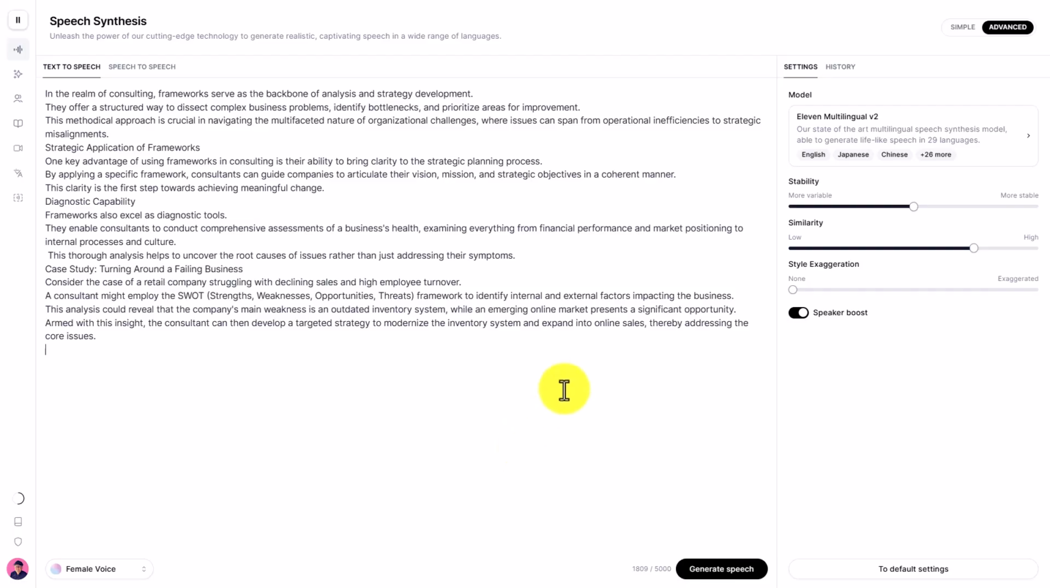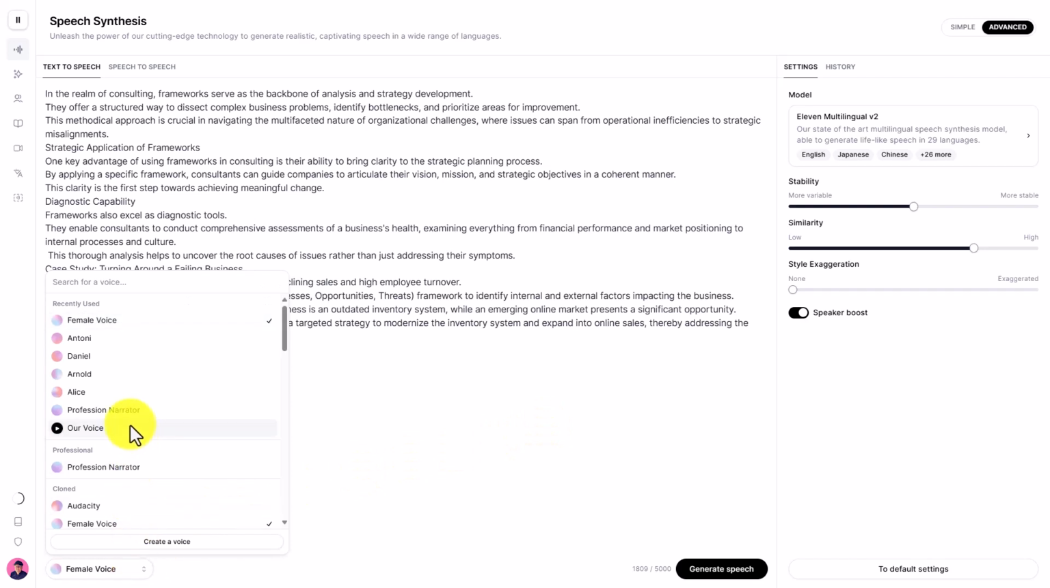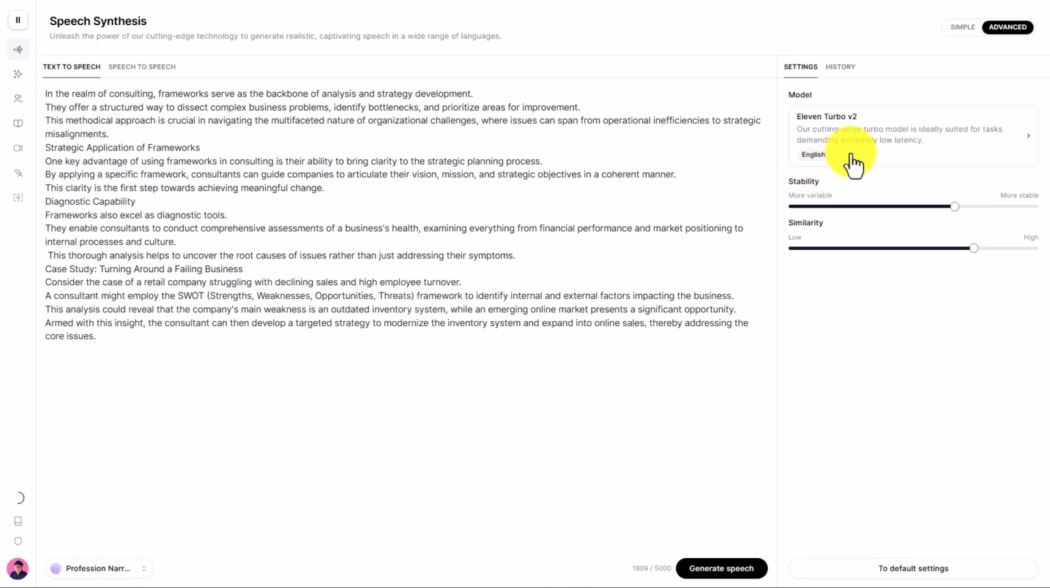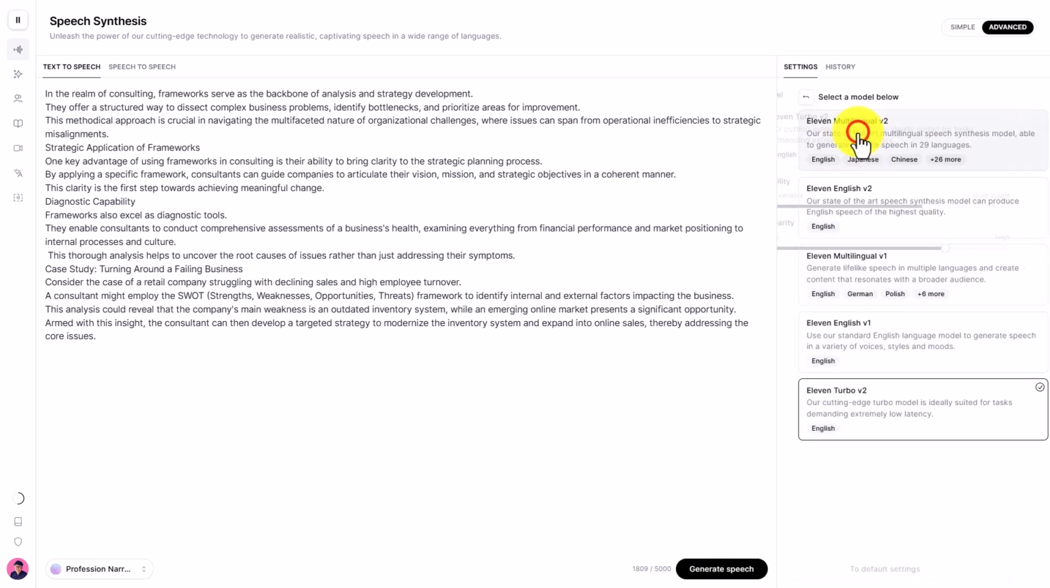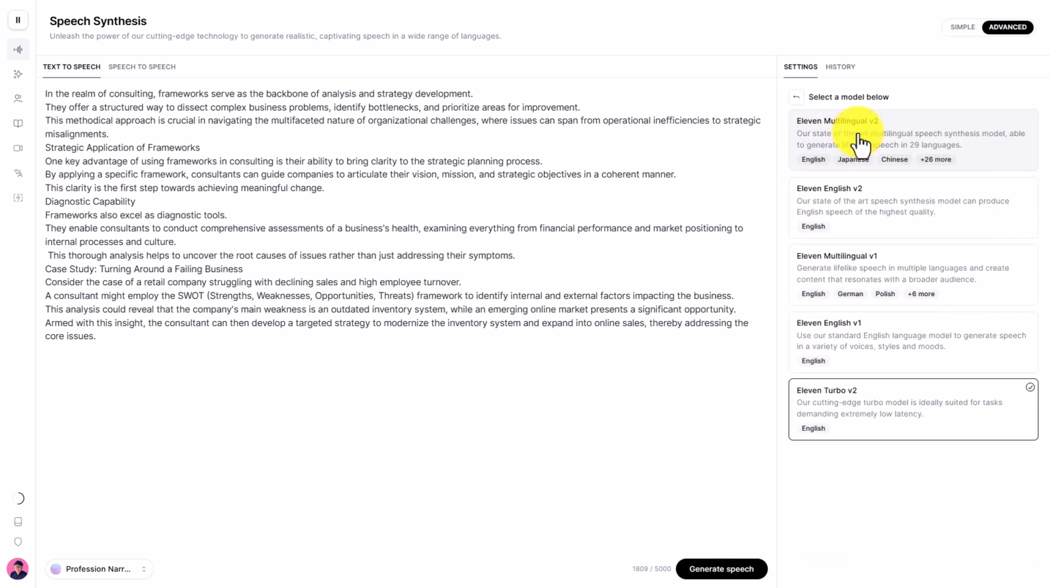Now for this project, we are going to choose our professionally cloned voice. So we're going to go to this area. We are then going to click on the choice that we have for our professionally cloned voice. What you will notice is that the model changes as well as the controls that we have. It's a good idea to make sure that you have the recommended model. We're going to click on this area and we are using the recommended model.